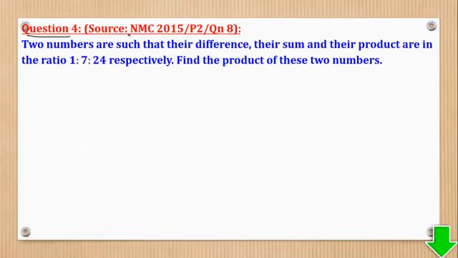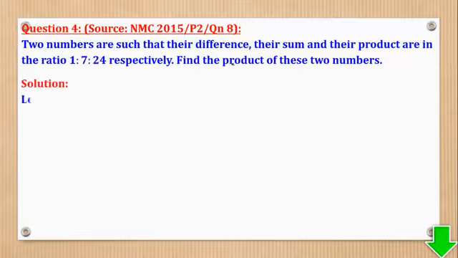Question 4 came from National Math Contest of 2015, Paper 2, Question 8, and it says, two numbers are such that their difference, their sum, and their product are in the ratio 1 to 7 to 24, respectively. Find the product of these two numbers.